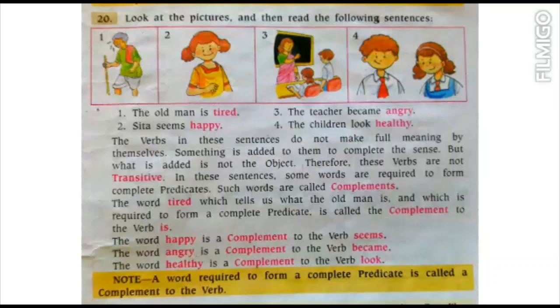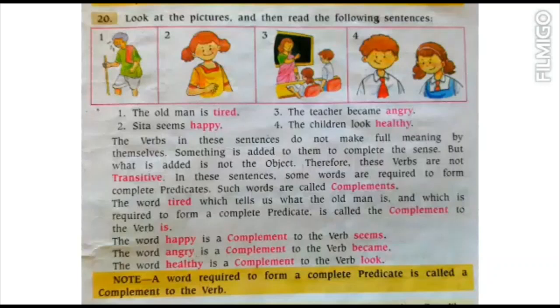Tired, happy, angry, healthy are not said to be objects. So the words which are added to make the full meaning are not objects, so they are called incomplete verbs. But what is added is not the object, therefore these verbs are not transitive. We can't say that these verbs are transitive because they are not requiring any object to complete their meaning.